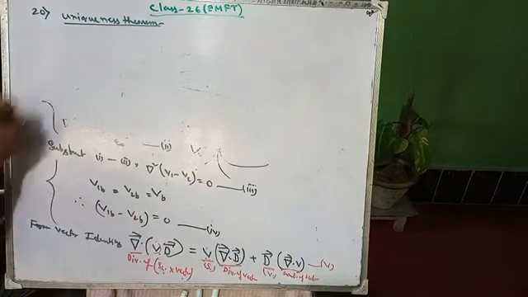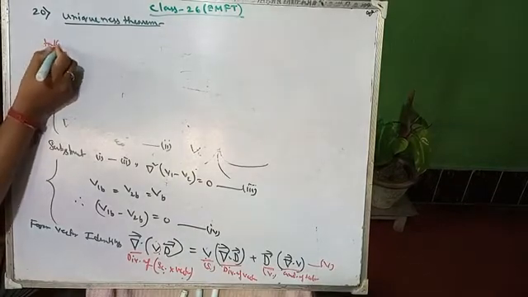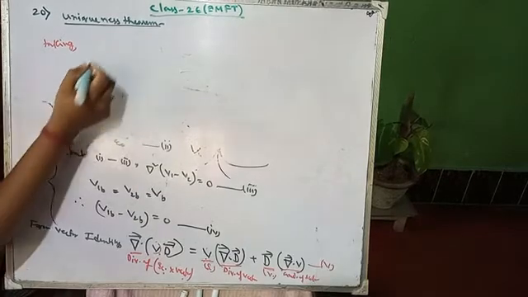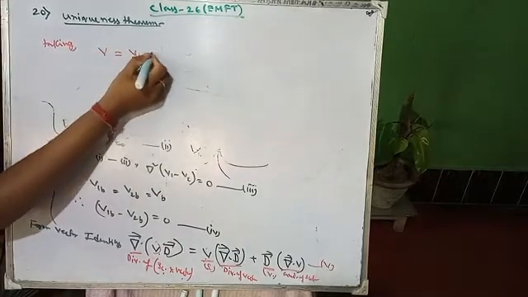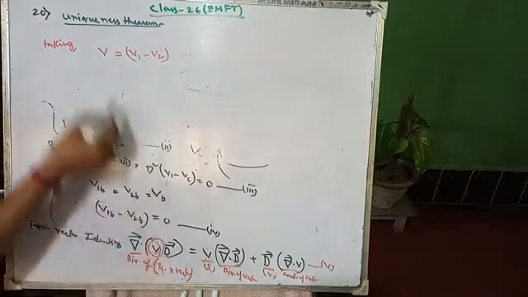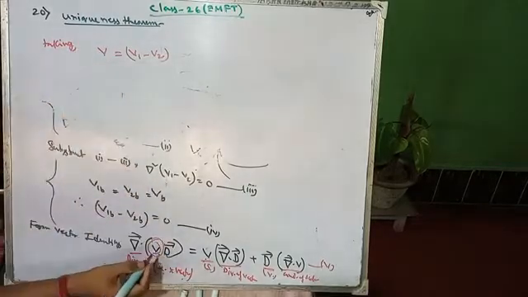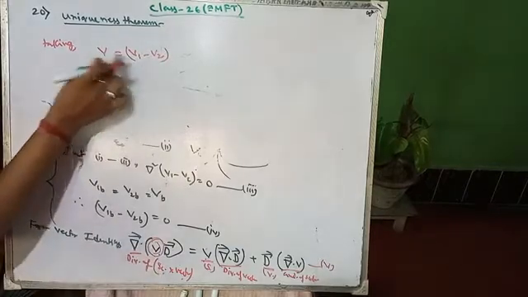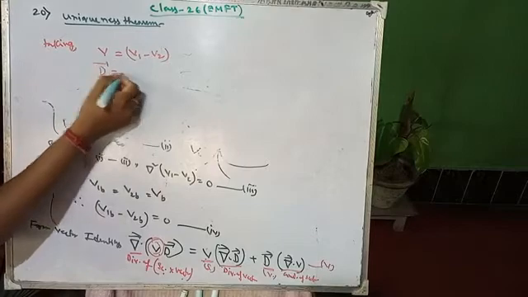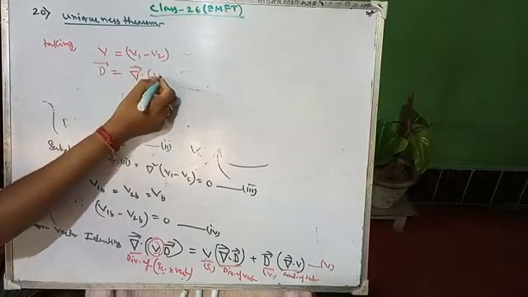So now taking V equals V1 minus V2. Whatever the V we have written over here, this V is taken as V1 minus V2, and D vector is taken as gradient of V1 minus V2.